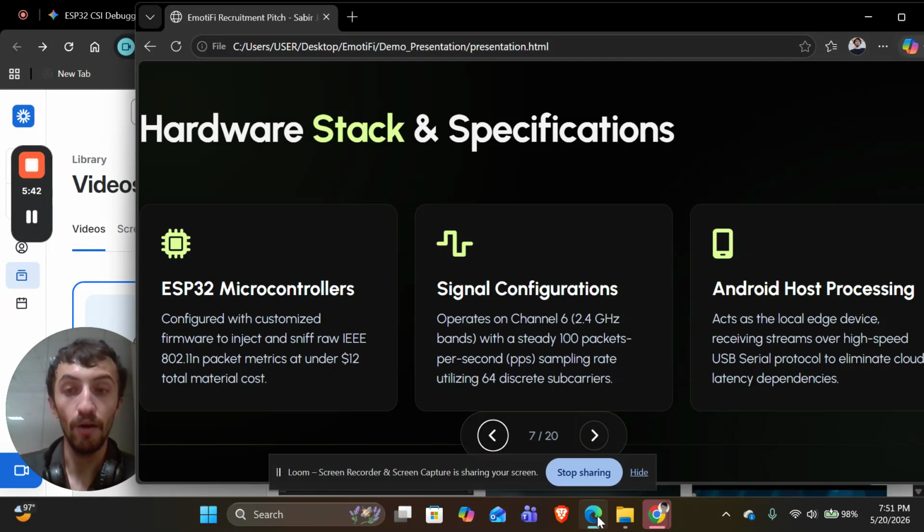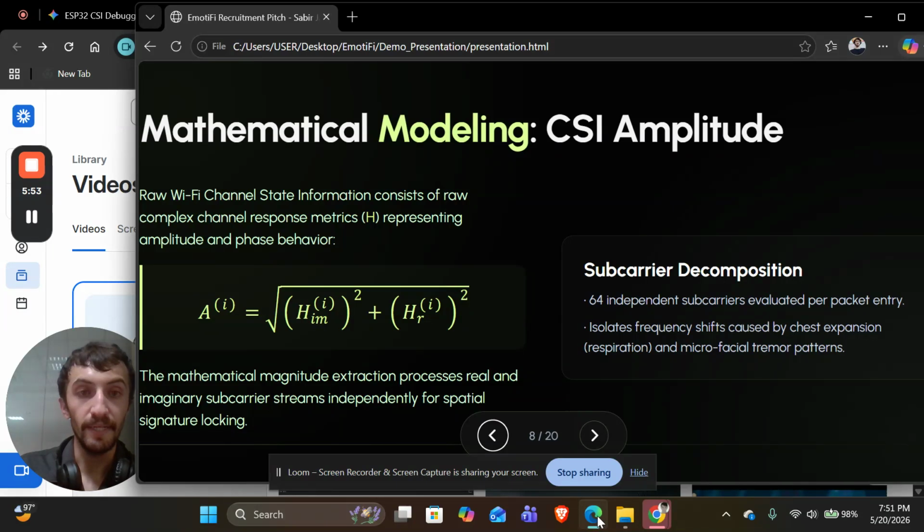We'll talk about how I did it shortly, and then we will go into the demo so that it doesn't go very long. Signal configuration, Android host processing, these are the parts. This is the mathematical modeling of CSI amplitude extraction.